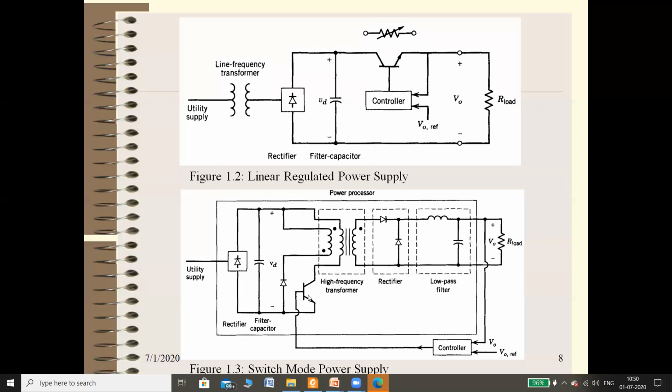So in this particular figure, see, only one transistor is given. This transistor is continuously switching on and off.